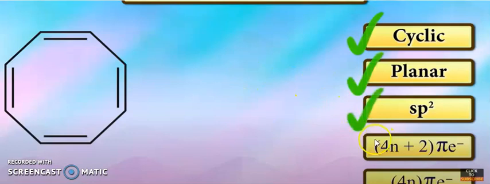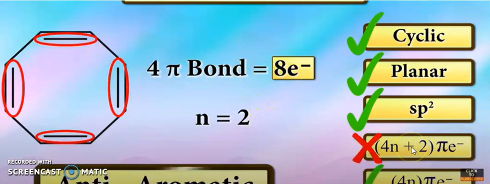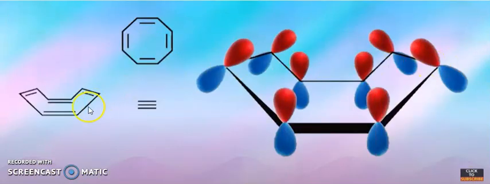Cyclic, planar, sp2, 4n plus 2 pi electrons, 4n pi electrons. 4 pi bonds, 8 electrons, n is equal to 2. So it is not following 4n plus 2. So anti-aromatic. In this way you can see: 4 pi bonds, 8 electrons, n is equal to 2.